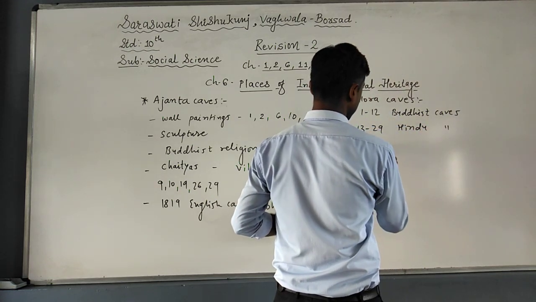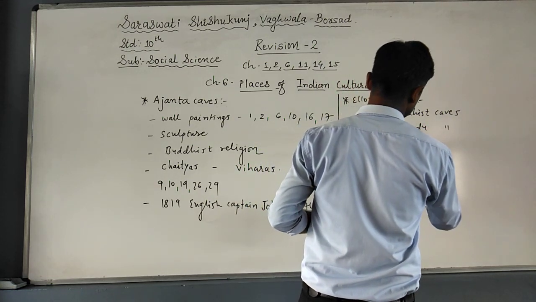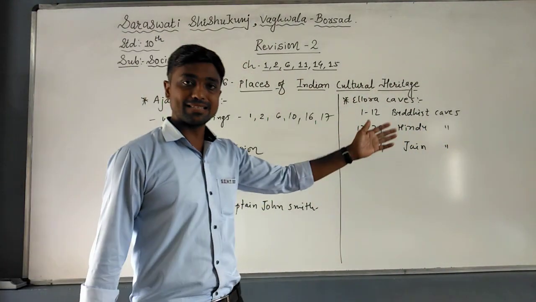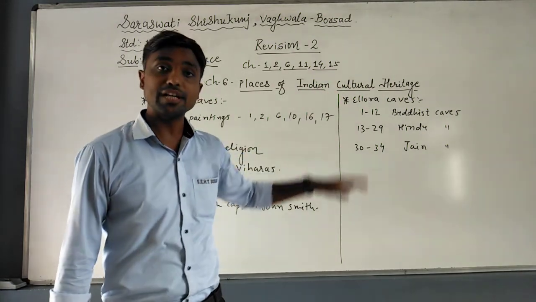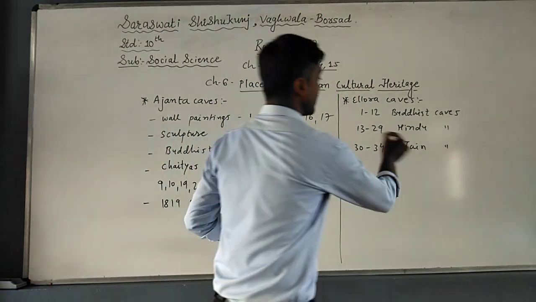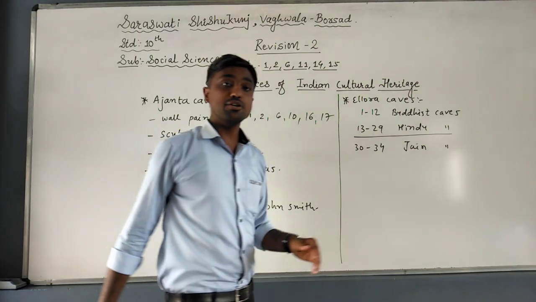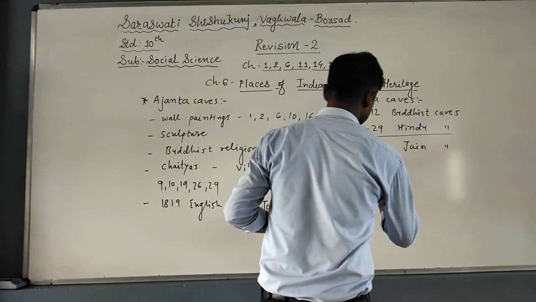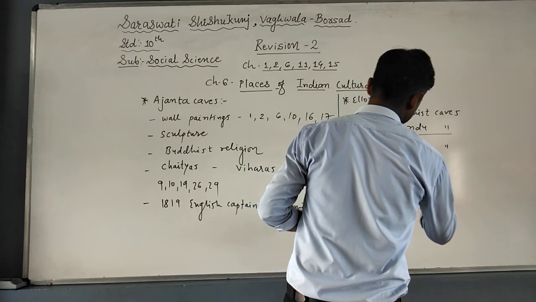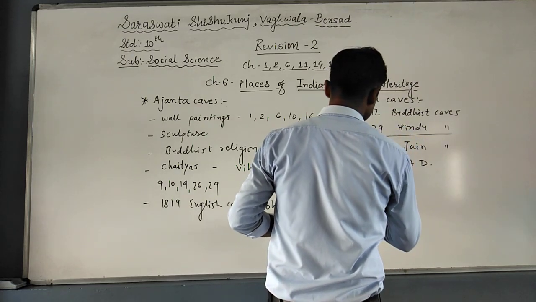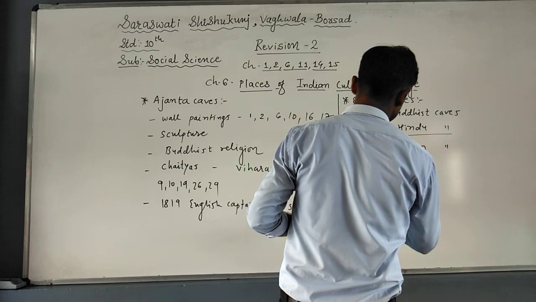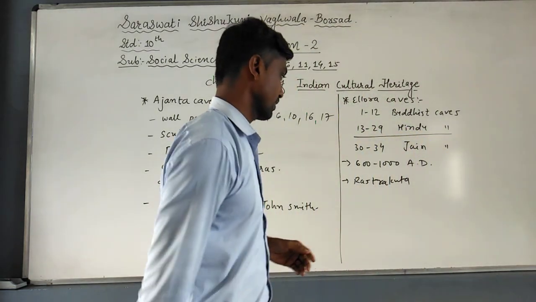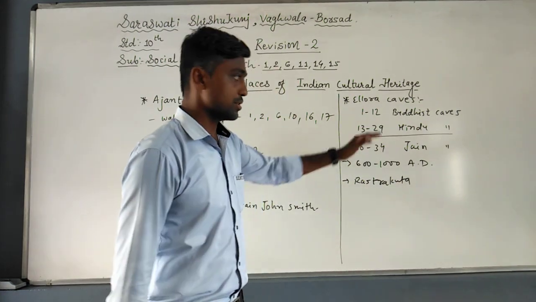And 30 to 34 is called Jain caves. Now you just see that these caves are divided into three categories. In that, Hindu caves were constructed during the Rashtrakuta dynasties, you can say 600 to 1000 AD. During which dynasties? Rashtrakuta dynasties, the Hindu caves were constructed.